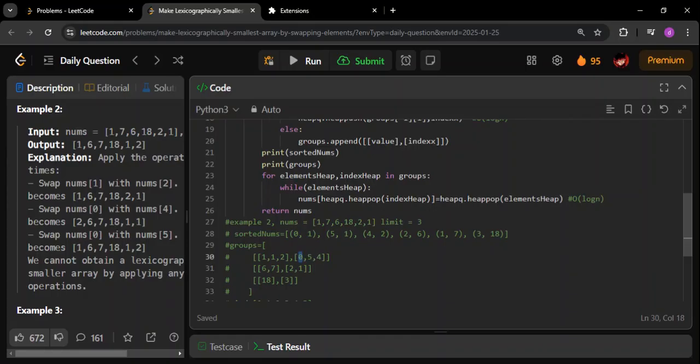In the zeroth place, so in nums of zero, what you have to do is a heap pop of the elements heap. If you see, this is the elements heap. What we are popping out, the smallest value will pop out, so one will pop out. So in nums of zero, that is, in the zeroth index of nums, keep the value one.